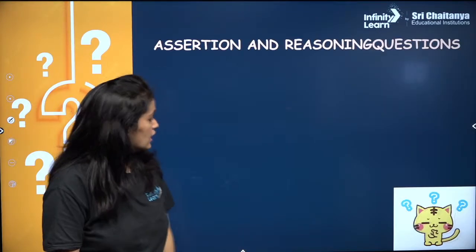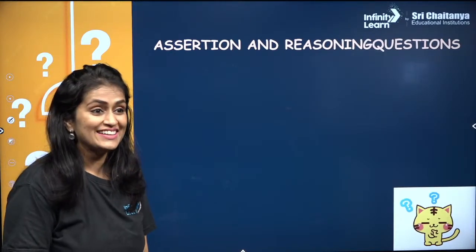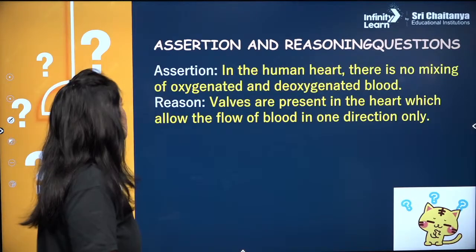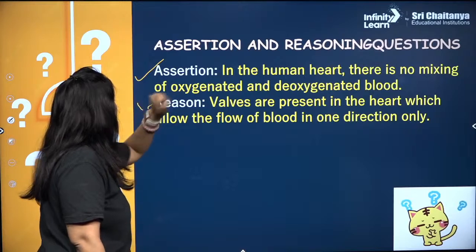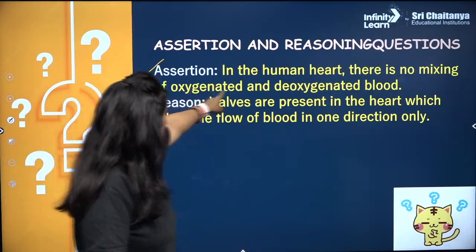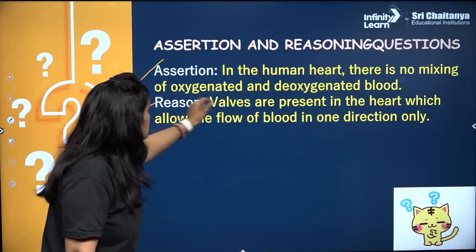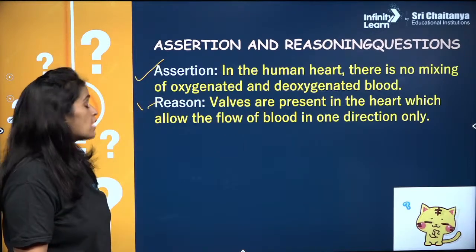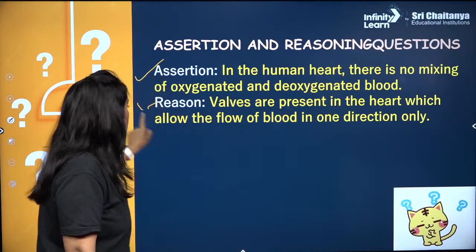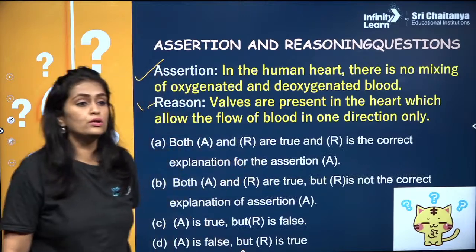Oh, cutie catty. Wow! And this time she is with an assertion and reasoning question. किसे किसे अच्छे लगते हैं? बड़े अच्छे लगते हैं ये assertions और ये reasons. बताओ फटाफट. Assertion: In the human heart, there is no mixing of oxygenated and deoxygenated blood. Reason: Valves are present in the heart which allow the flow of blood in one direction only.